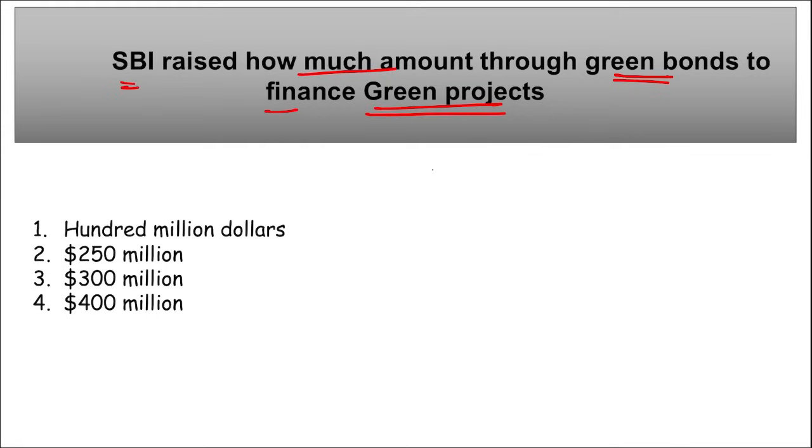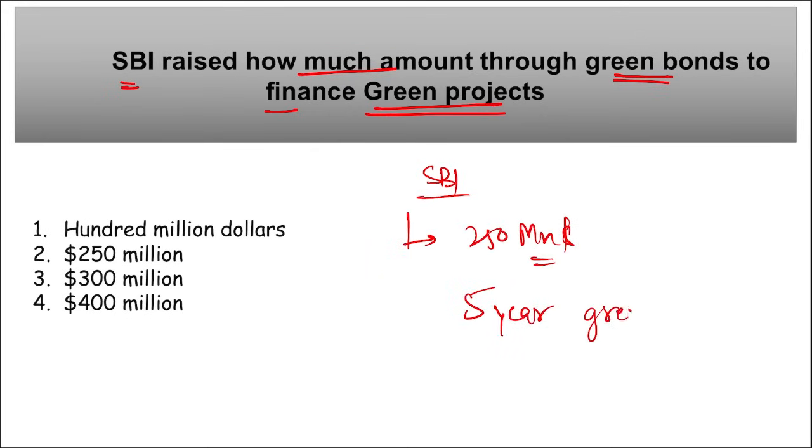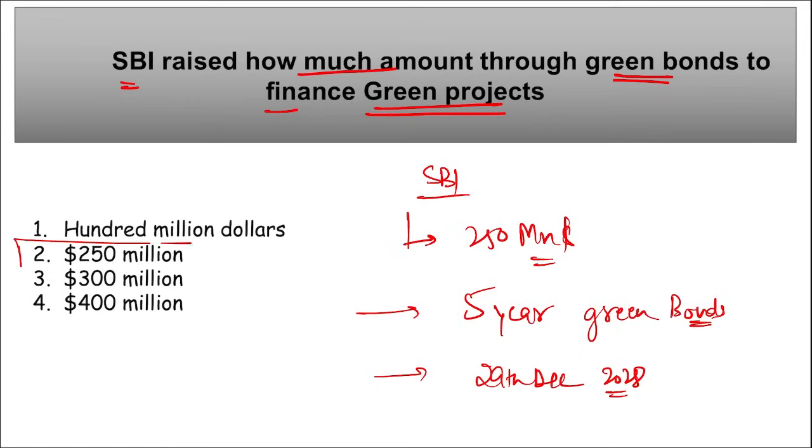So State Bank of India, SBI, has raised a total of $250 million by issuing 5-year green bonds. These green bonds will mature on 29th of December 2028. And the $250 million collected through these green bonds will be used for various projects under the environmental, social and governance financing framework.